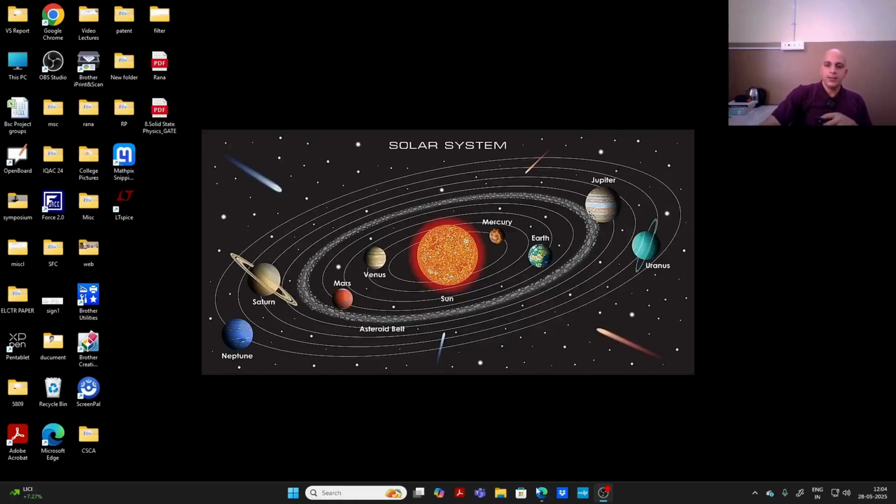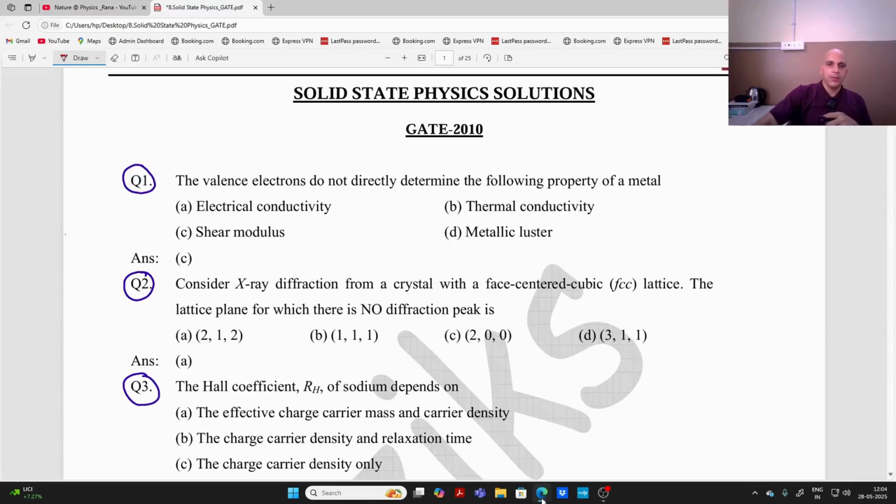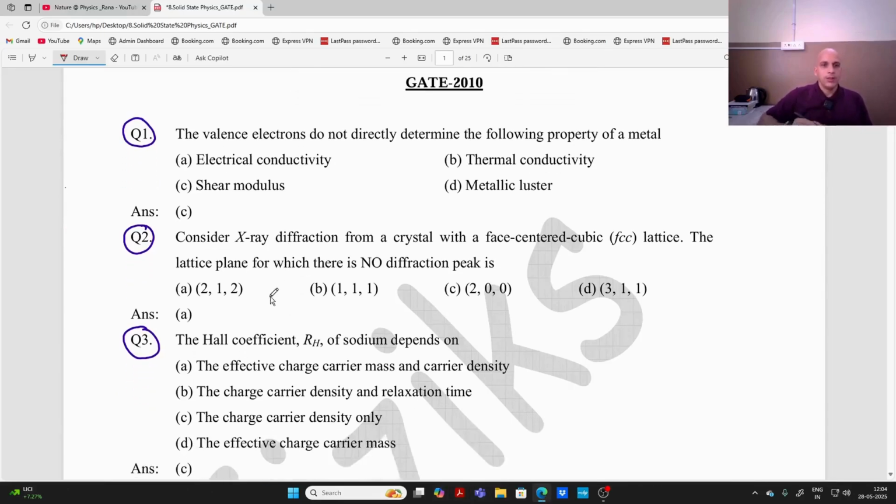So in this lecture, I am going to take up some important questions of solid state physics, asked in the GATE exam, right? You can see the first question is, the valence electron do not directly determine the following property of a metal. They are asking what property of a metal is not determined by the valence electrons, right?